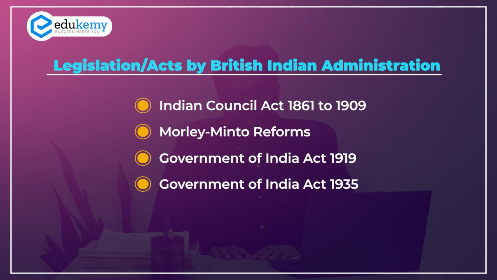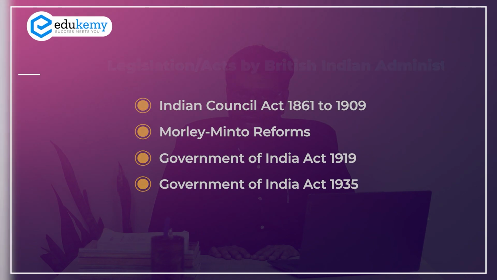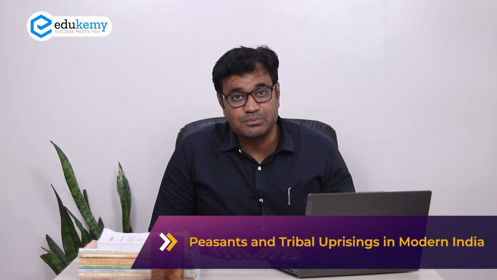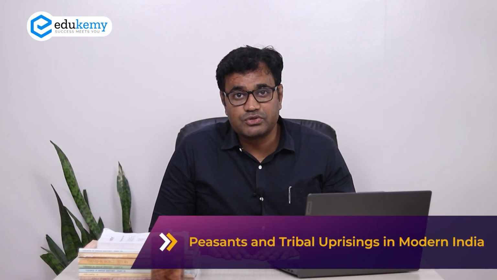Thereafter, Government of India Act 1919 and Government of India Act 1935 needs to be done elaborately, whereby questions would be there that can be handled easily. Apart from British legislations, thereafter you need to focus on peasant and tribal uprisings in modern India. Indian response proved to be quite radical with respect to tribal uprisings, the most important being the Santhal rebellion and the Munda rebellion against British authority. Even though they were suppressed, they left an important legacy over Indian masses.